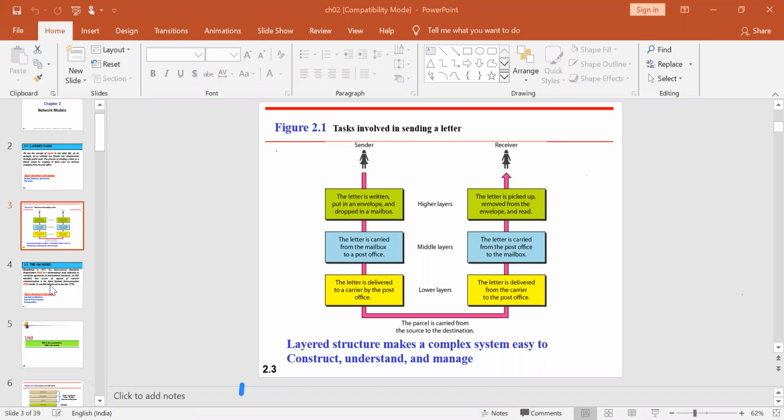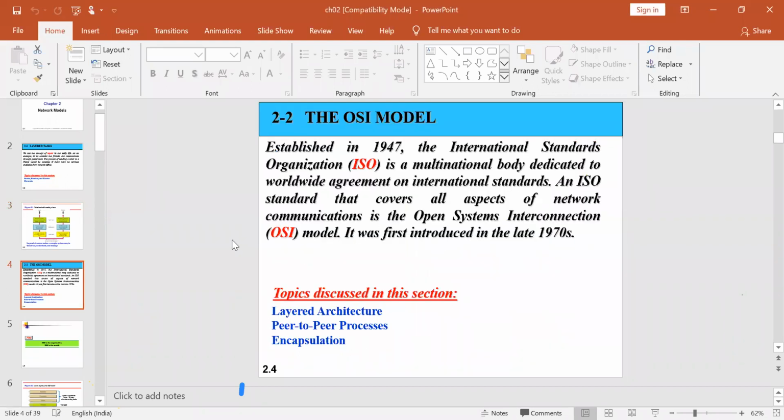The same thing has been applied for your network also. This is one particular model designed for how the layered architecture should be available. Through that particular model, many network models exist today. The name of the model is OSI. OSI refers to Open System Interconnection Model.